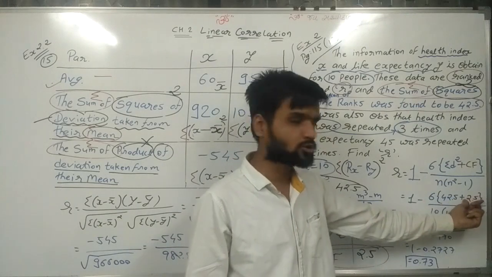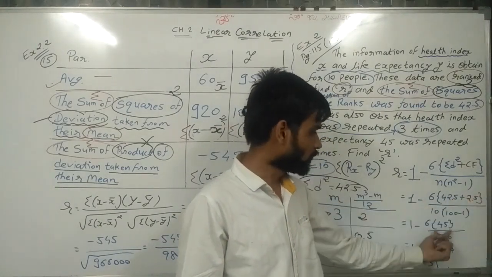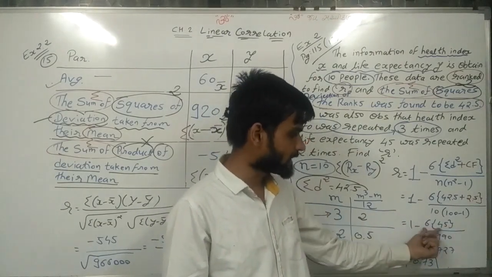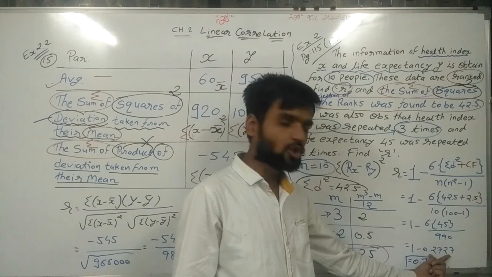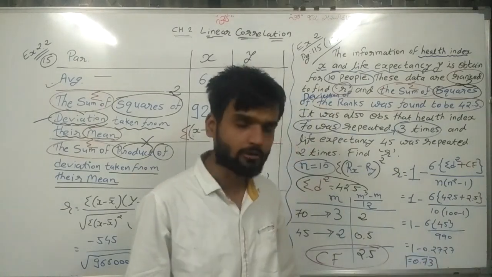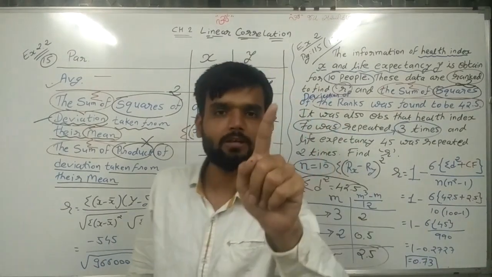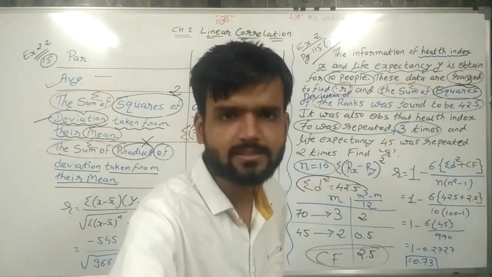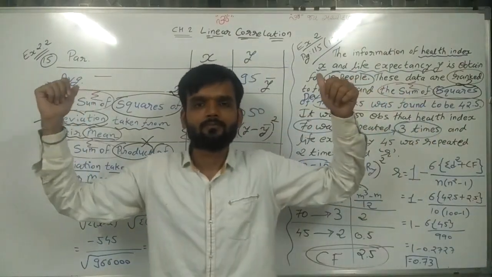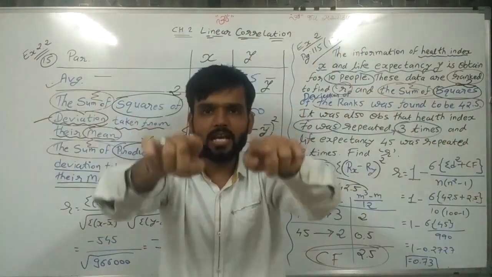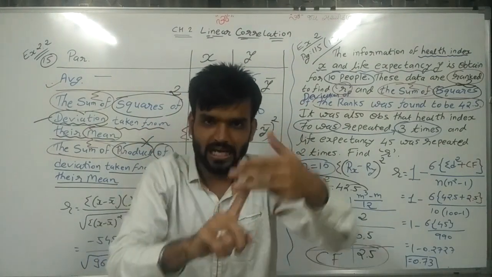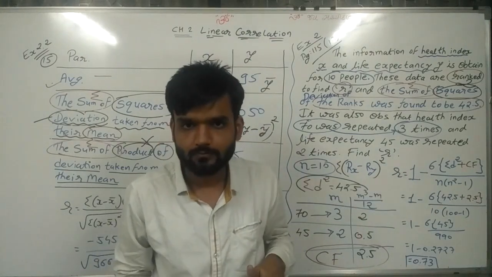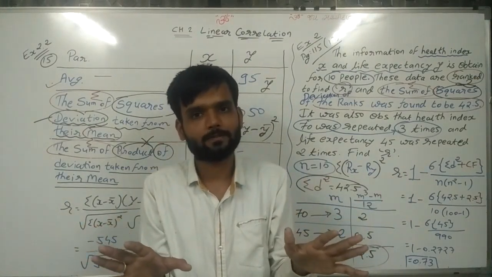Same way, 42.5 plus 2.5 is 45, 45 into 6, 1 as it is minus 45 into 6 divided by 990. The answer will be 0.2727. 1 minus 0.2727, the answer is 0.73. Now this calculation becomes easy. So by doing these two sums, both types of short sums related to Karl Pearson's formula and the rank correlation formula are covered.